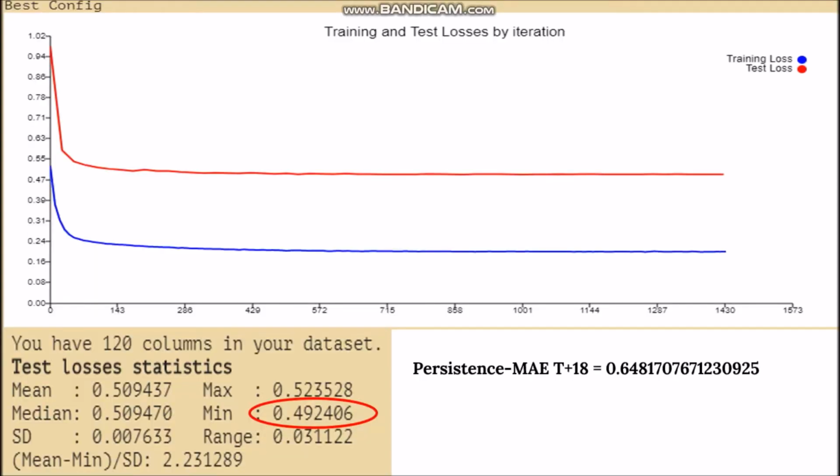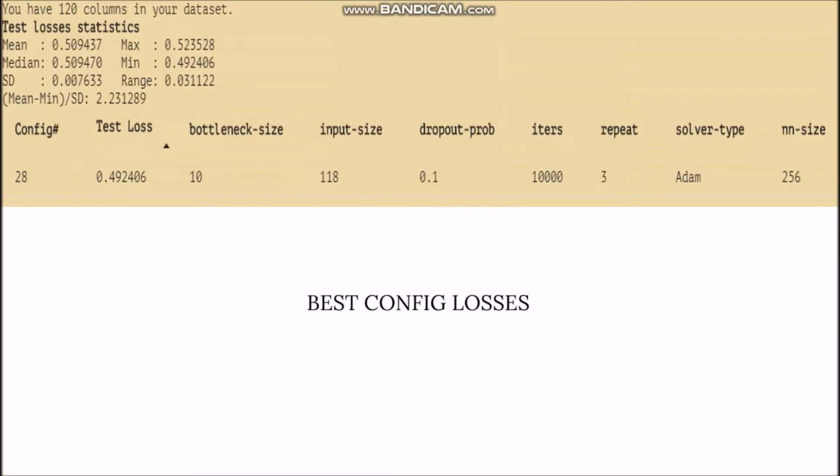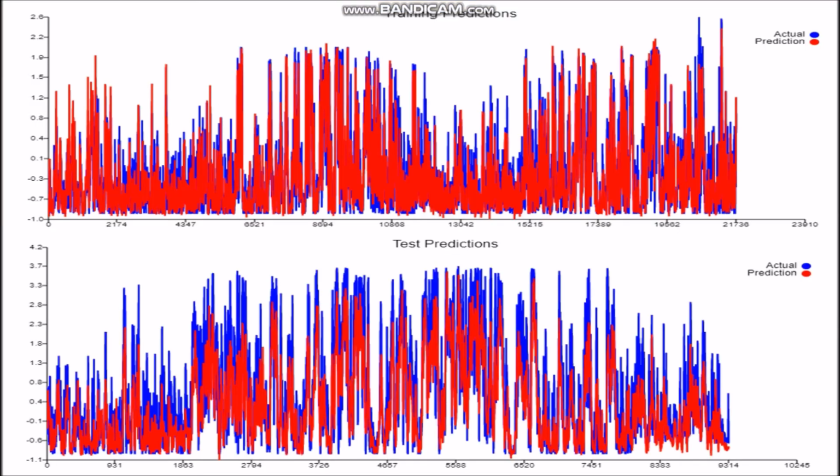Now this is my best config's training and test losses. As you can see here, our best config in the red circle below has already beaten the persistence. And these are the details of my best config's losses. And this is the training and test predictions of my model.